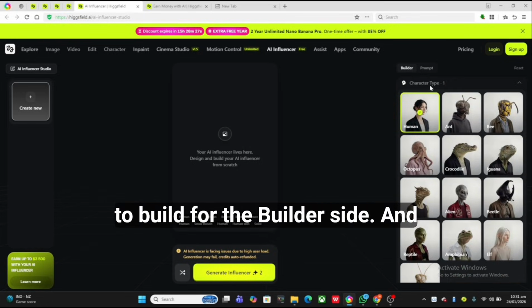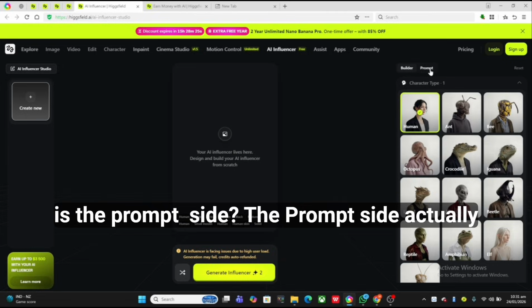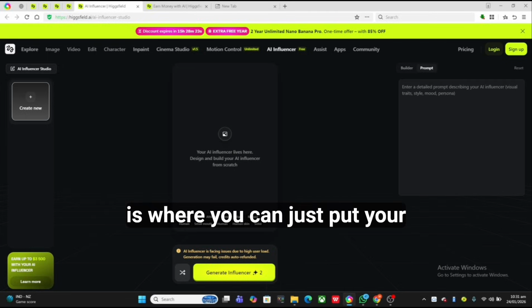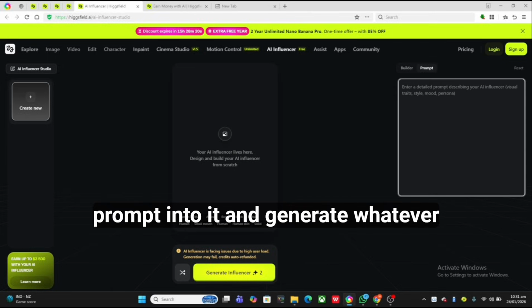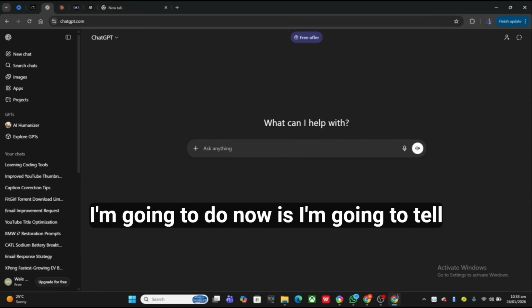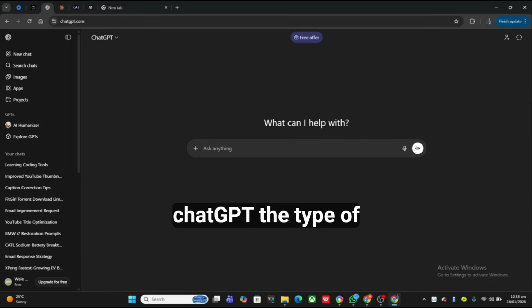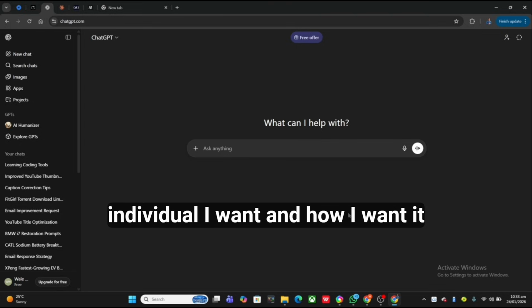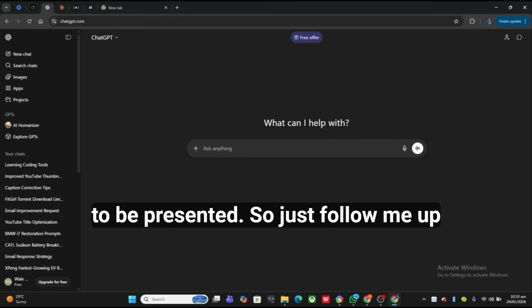That's the builder side, and then there's the prompt side. The prompt side is where you can just put your prompt into it and generate whatever you want. And ChatGPT. So what I'm going to do now is tell ChatGPT the type of individual I want and how I want it to be presented.